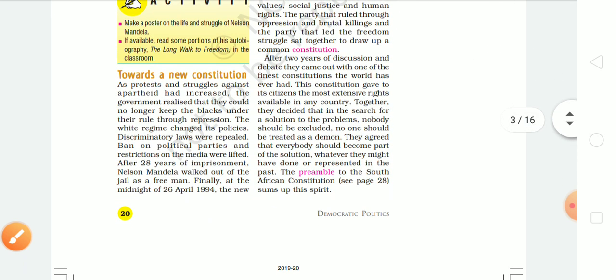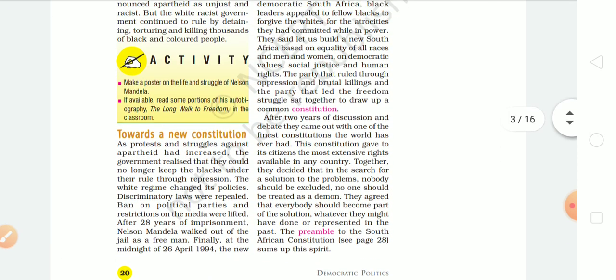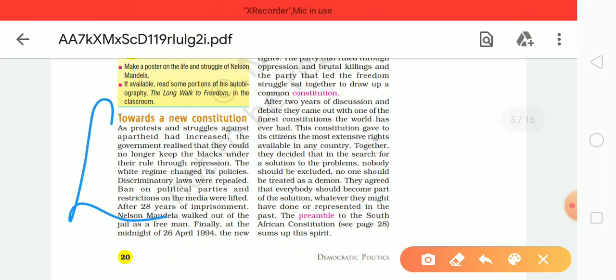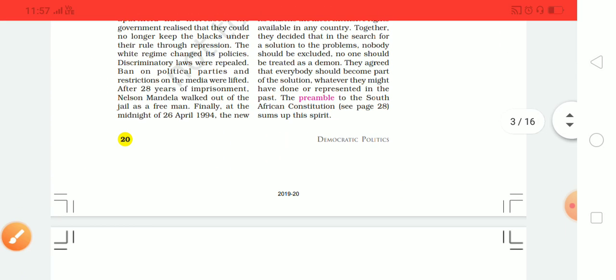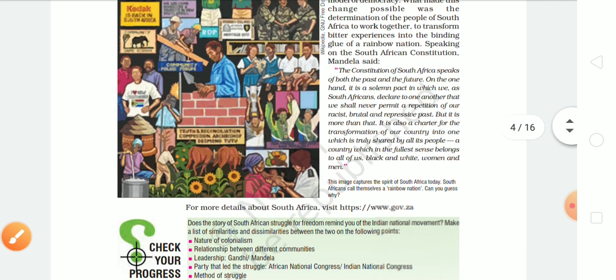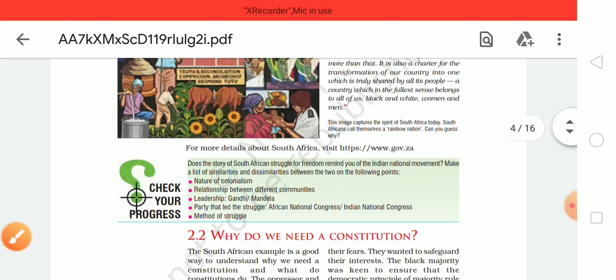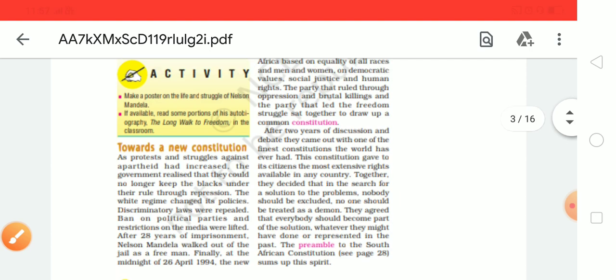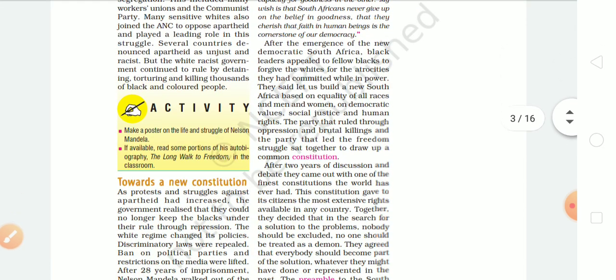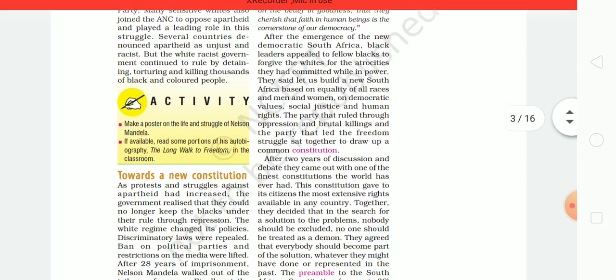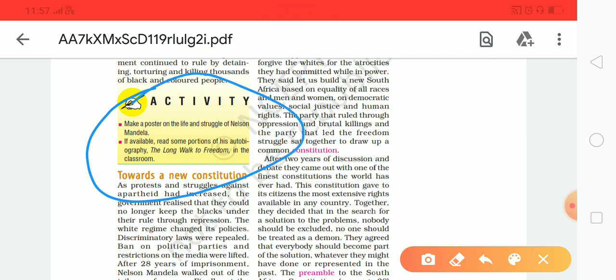So students, you will read all these points which I have discussed, and in the next class we will discuss why a country needs a constitution. Your assignment is to make a poster on the life and struggle of Nelson Mandela.